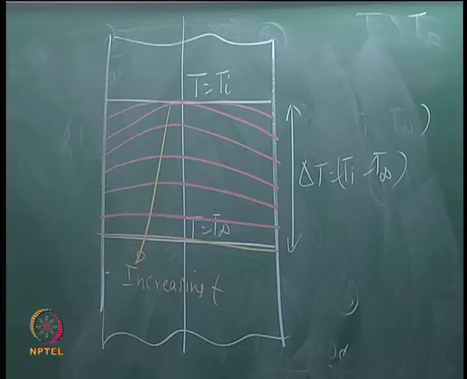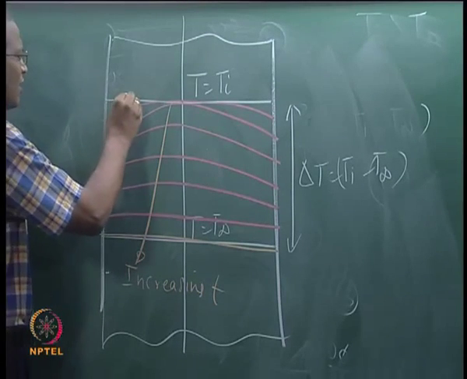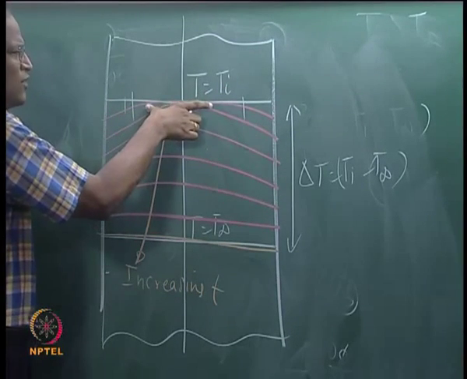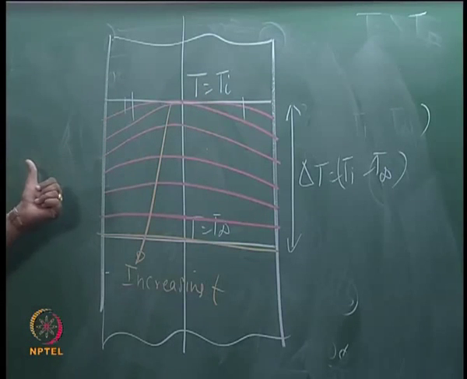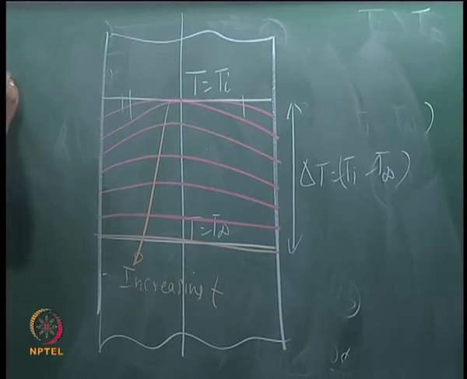There are 3 regimes. There are 3 regimes for the conduction, transient conduction. There is an initial regime where there is a portion of the slab which does not know that there is a disturbance which has taken place at x equal to plus L and x equal to minus L. So that is the early regime.